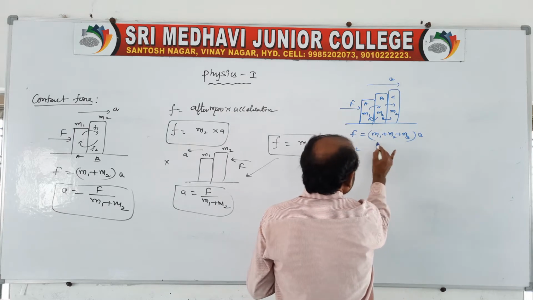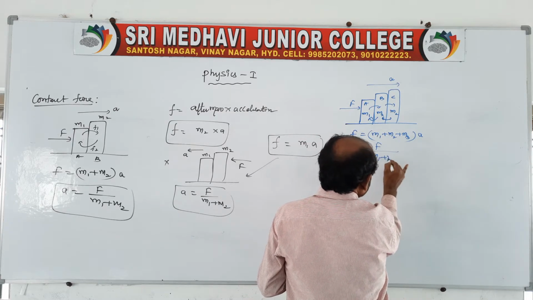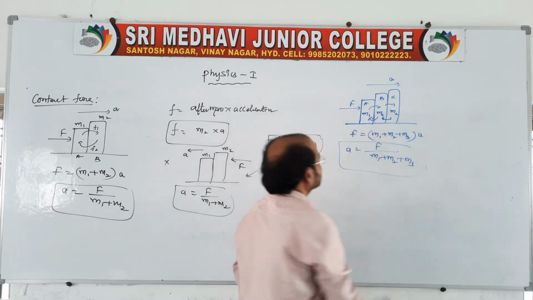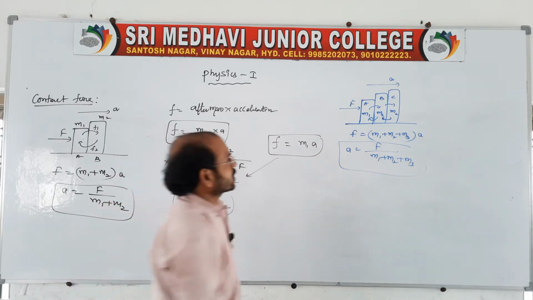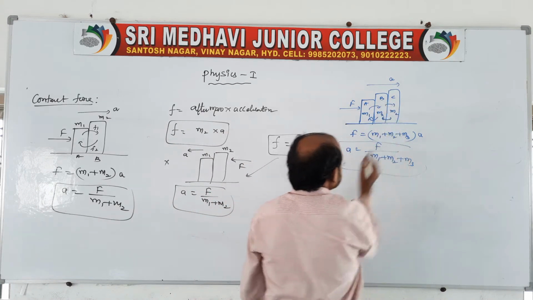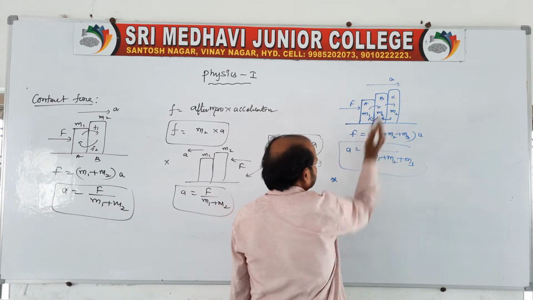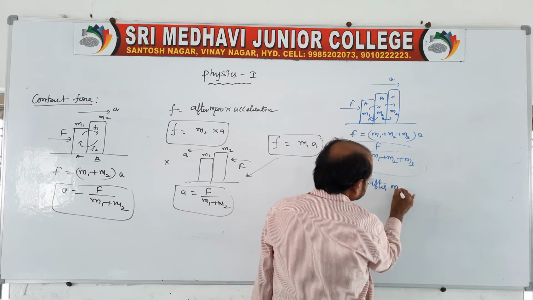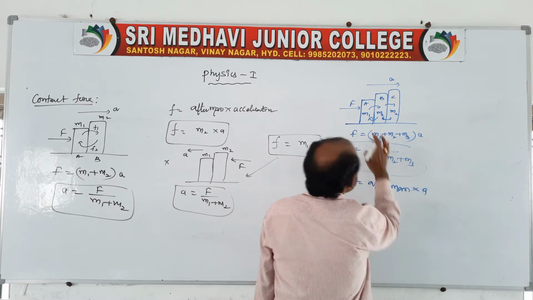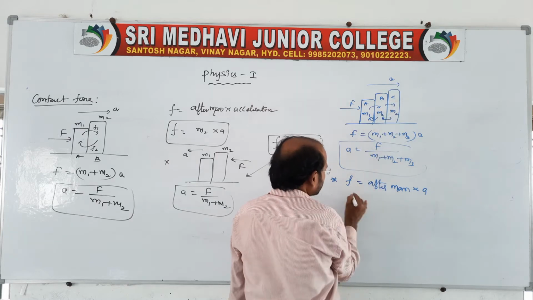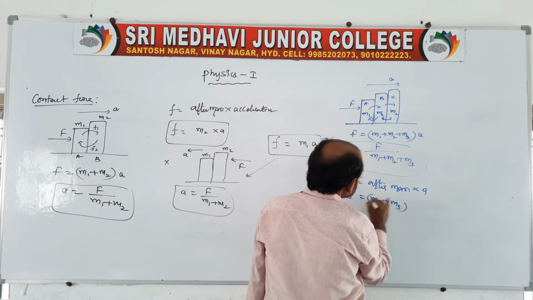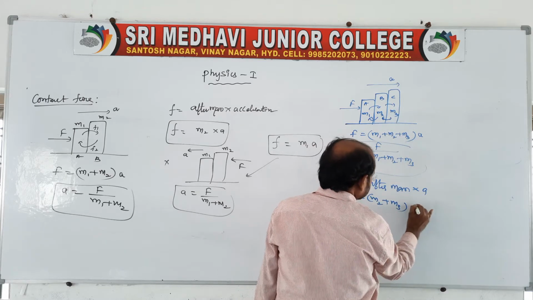Therefore A is equal to F by M1 plus M2 plus M3. When the force F is applied from M1, the contact force is the mass after it into acceleration. After M1, how many blocks are there? Two blocks, so you write M2 plus M3 into acceleration.